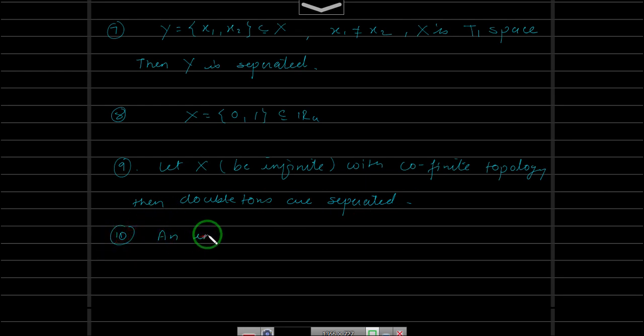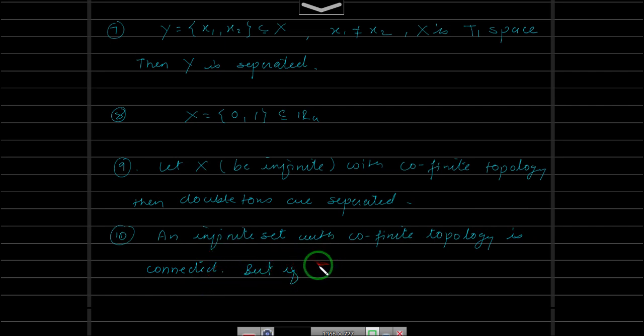Exercise 11, sorry, 10. An infinite set with cofinite topology is connected. If you take an infinite set with cofinite topology, it will be connected.